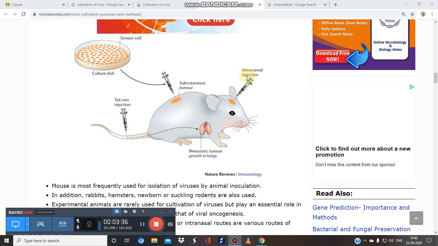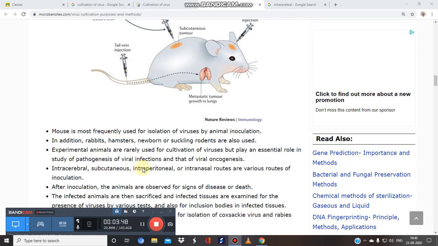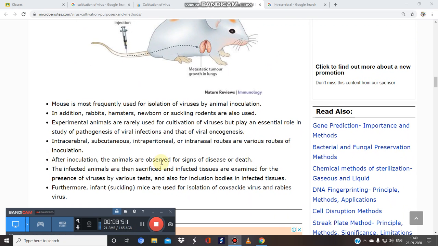As you can see in this image, this is the intracranial or cerebral route. This is the subcutaneous route. By these routes we can inject the virus into the animal. Then what happens? After inoculation, the animal is observed for signs of disease or death. The animal will ultimately die. Then we have to immediately process this dead animal. The infected animals are then sacrificed. If the animal is infected, then it should be subjected to sacrifice. This process is very, very important.